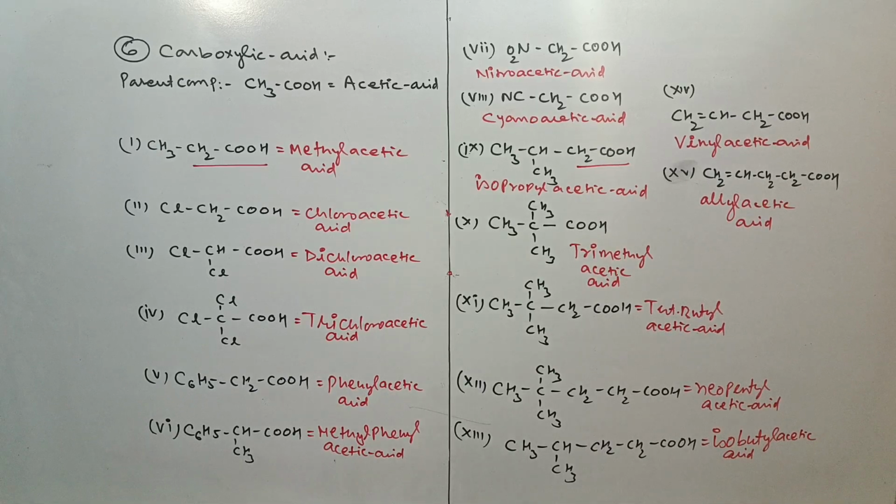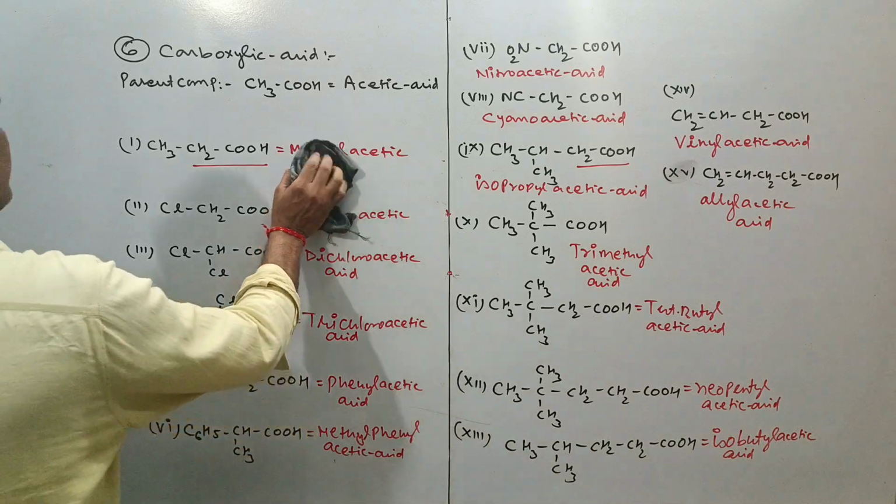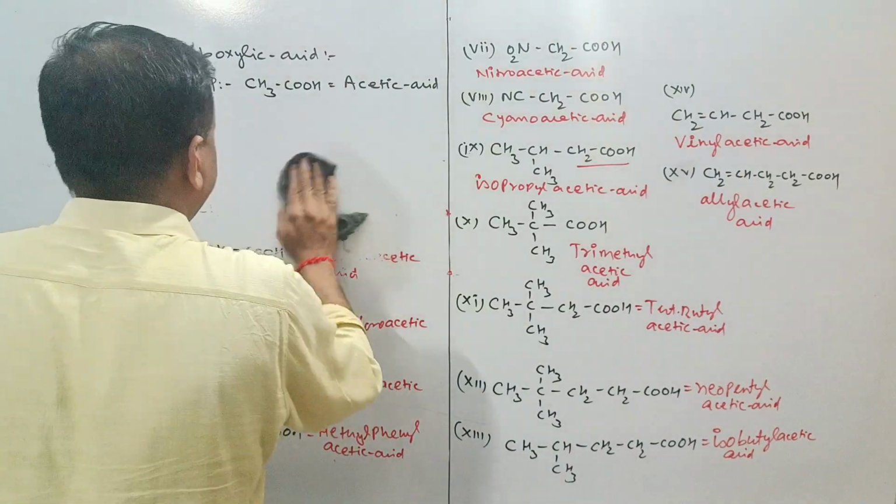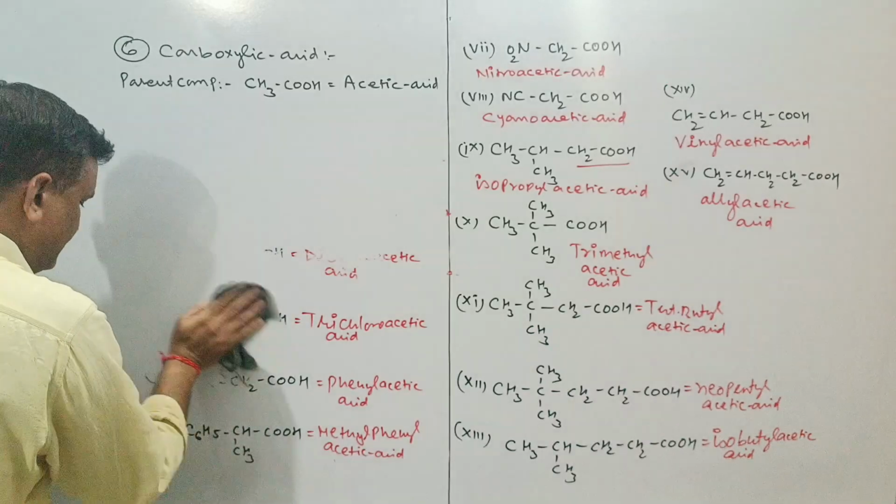Now the time to discuss the seventh functional group. What is that? Listen to me carefully.